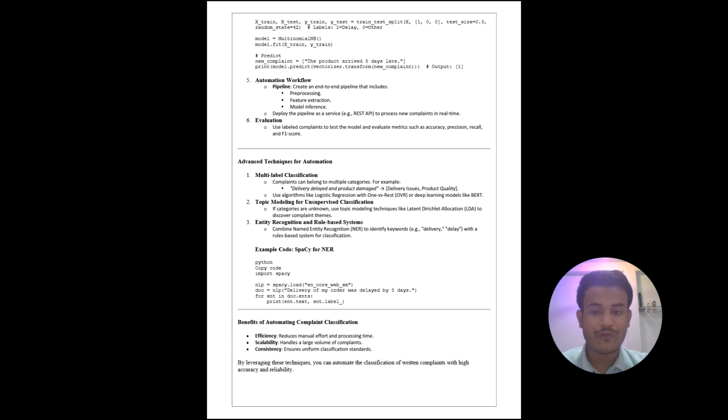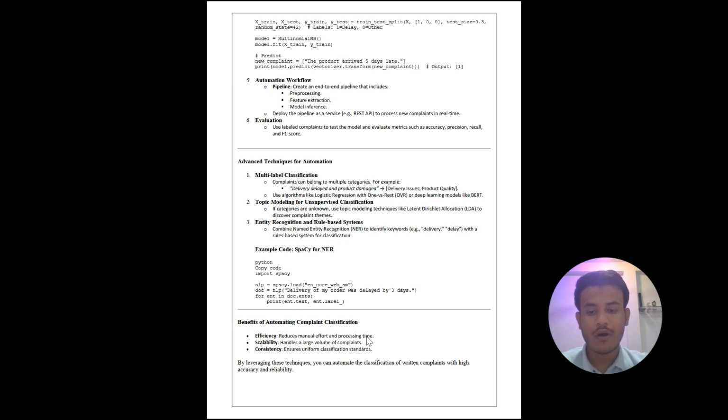Example, spaCy for NER. We use spaCy for NER. And we created an NLP object and load en_core_web_sm. And we had also a doc object and we have passed to the NLP constructor the value "delivery of my order was delayed by 3 days", and we iterate entity in doc.ents and print each text and labels.